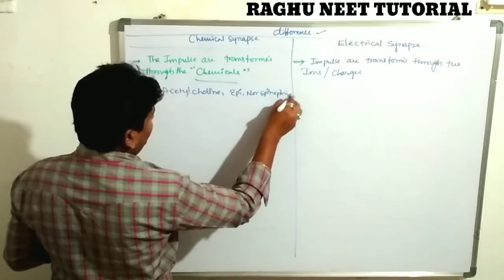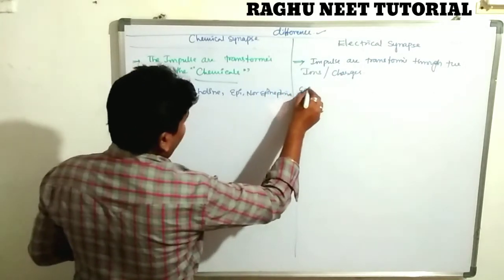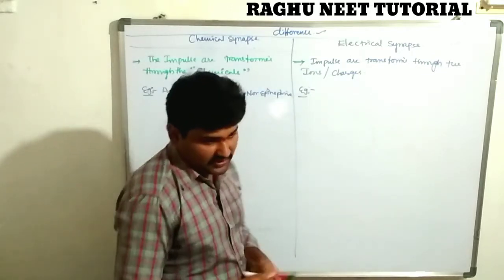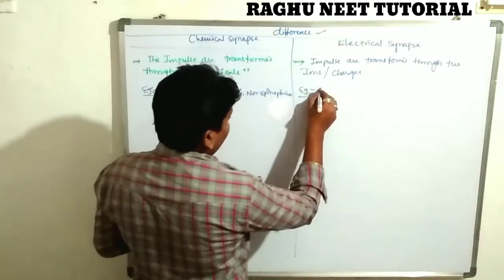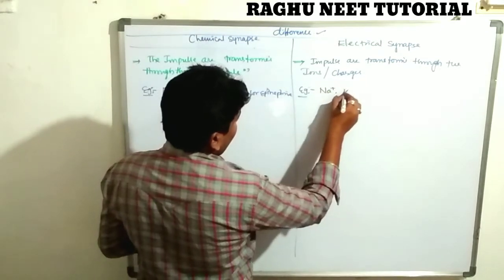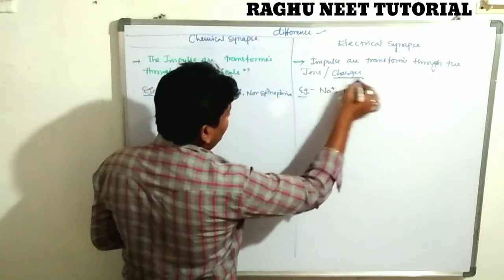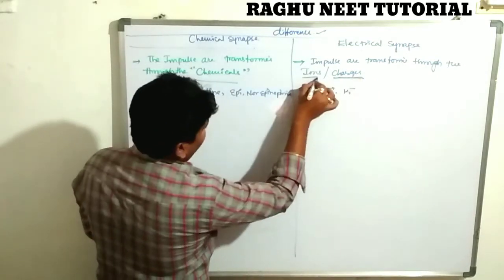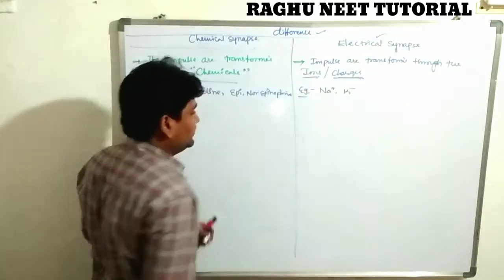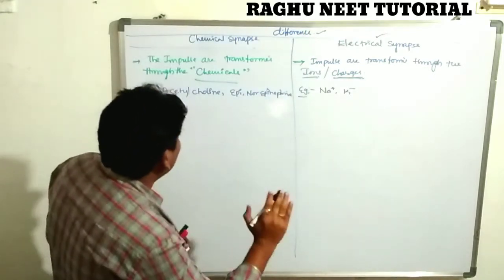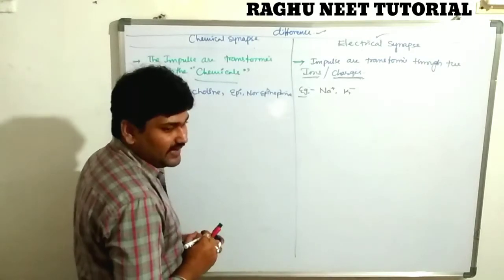What are examples of the ions? There are two different types of ions, sodium and potassium ions. They have different types of charges, plus and minus. So that is called an electrical synapse. This is the difference between the chemical and electrical synapse.